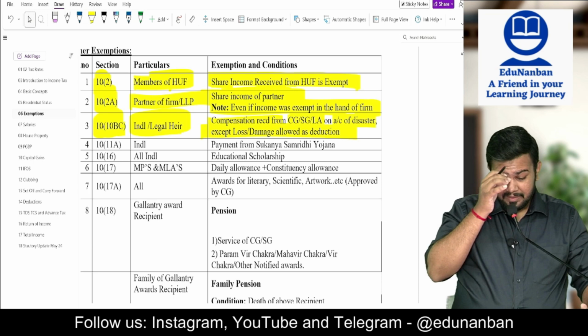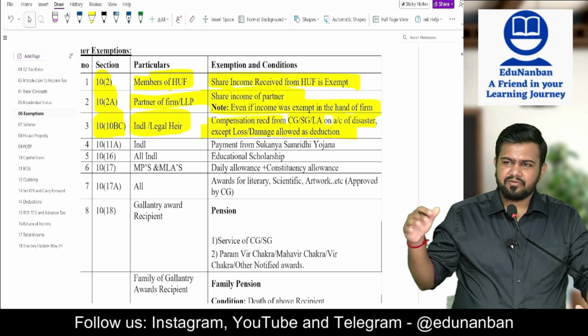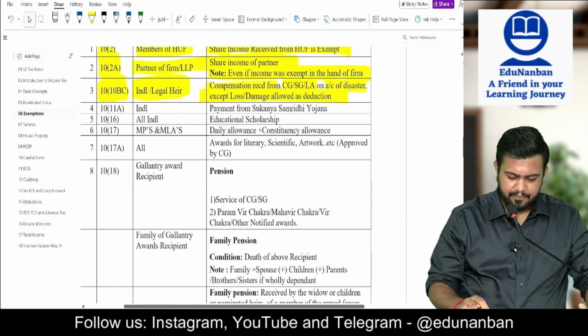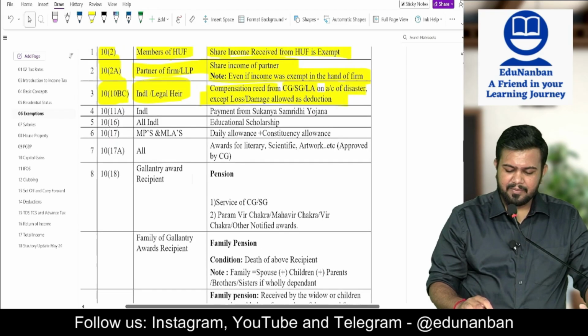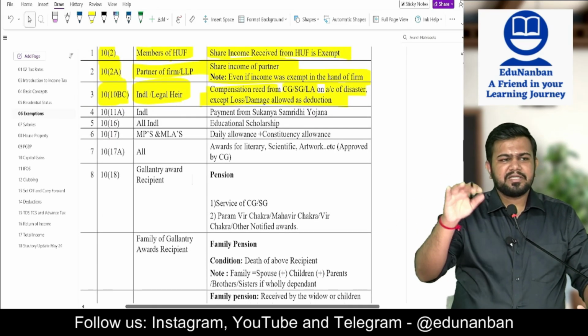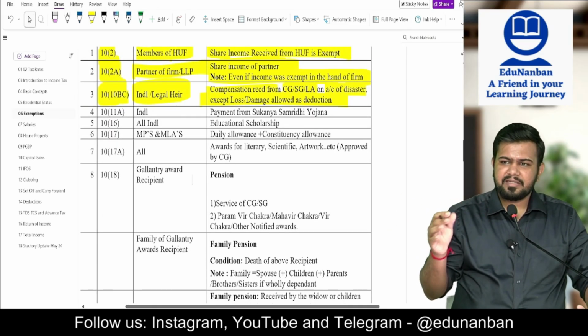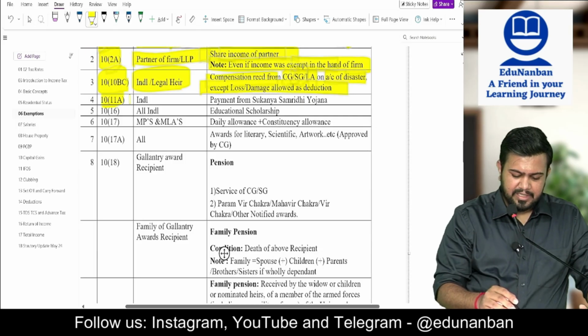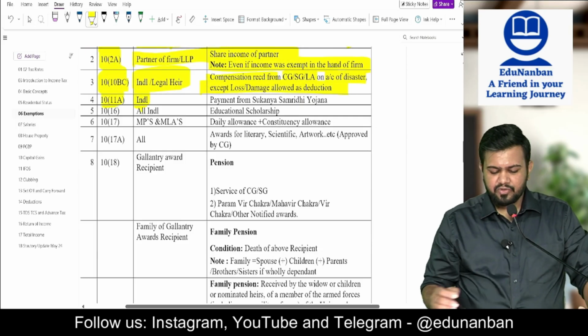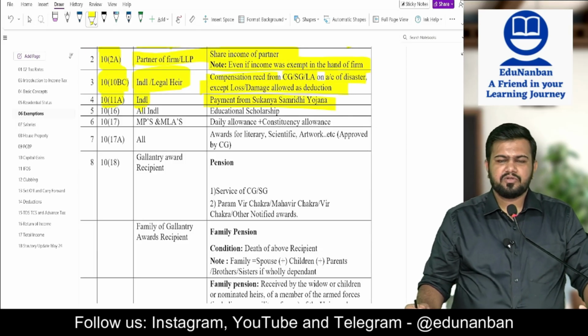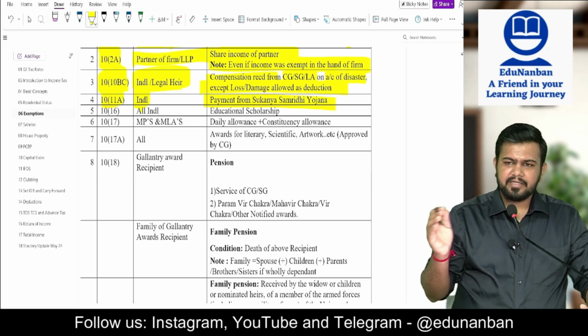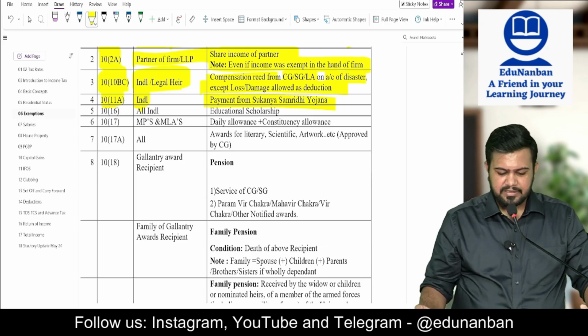Fine. Let me not take examples, not give too much time for this particular chapter. Not that important. You just know that the compensation, if it is received for any disaster, is exempt. Then section 10 clause 11A, in the hands of an individual, payment from Sukanya Samriddhi Yojana is exempt. So Sukanya Samriddhi Yojana maturity is fully exempt.